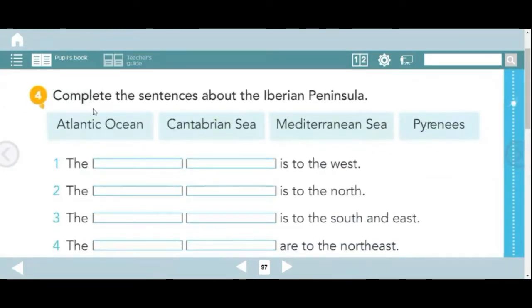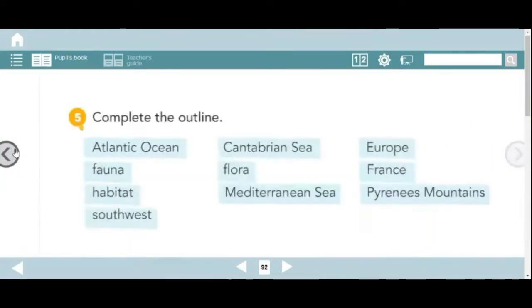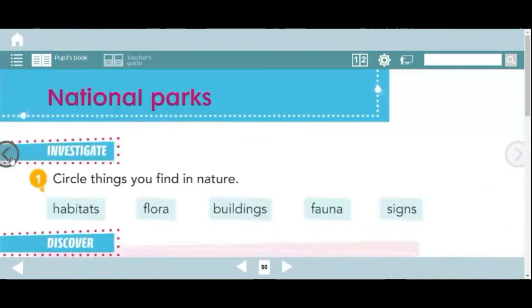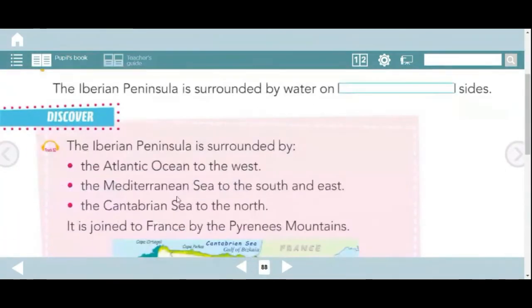Activity number 4. Complete the sentences about the Iberian Peninsula. You have to complete using Atlantic Ocean, Cantabrian Sea, Mediterranean Sea, and Pyrenees. If you cannot remember, go back and you can see everything. You can go to the bodies of water in Spain. It is page, the water surrounding the peninsula, page 88.